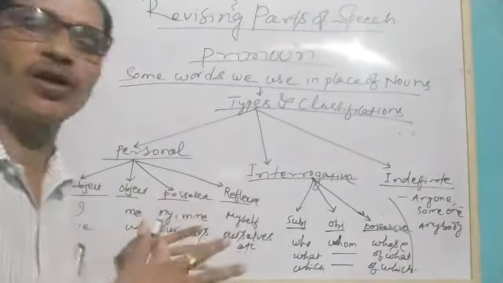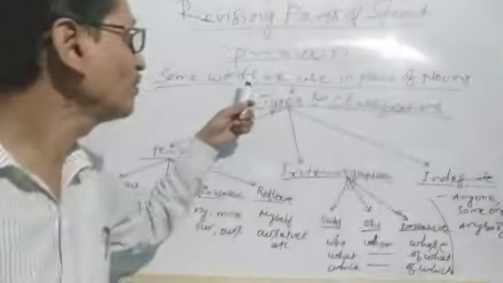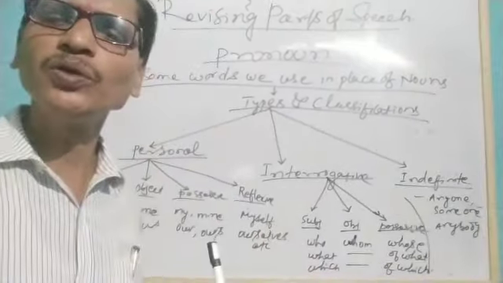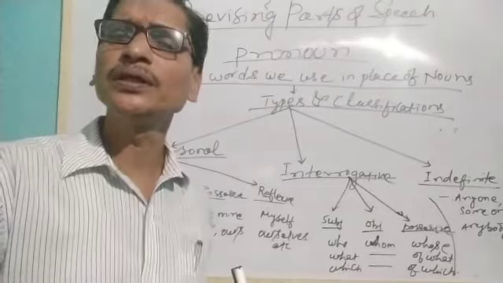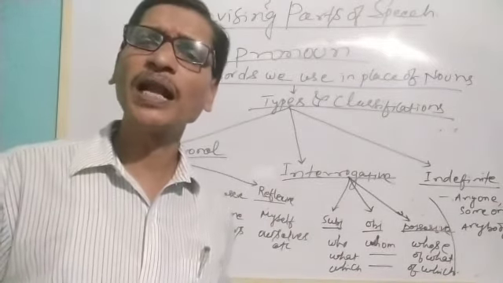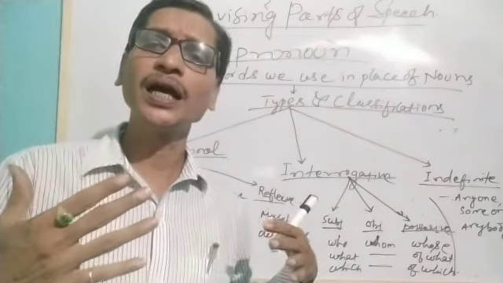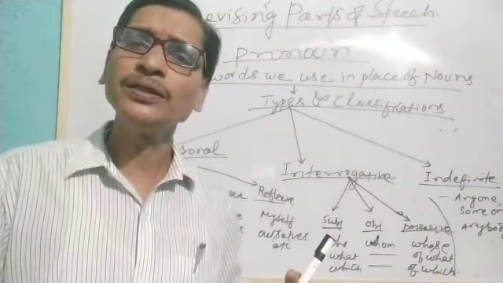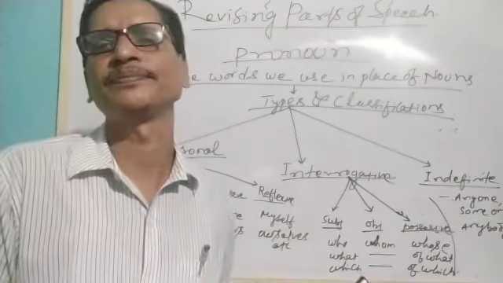Okay, to just recall, the next part of speech today is the pronoun. Pronouns, as we have already discussed, are words which we use in place of nouns, words that substitute the nouns, used to avoid the repetition of the same noun again and again.